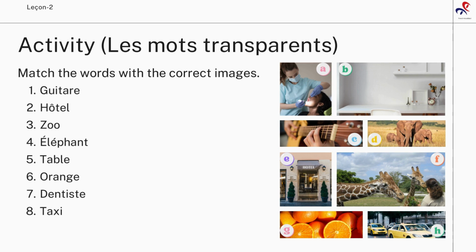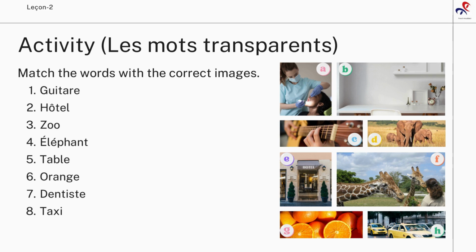Okay, let's check your answers. The first one, guitar. Guitar, it's C. Hotel. Hotel is image E. Zoo. Zoo is F. Elephant. Elephant, as it's simple, it's D. Table. Table is B. Orange. Orange is G. Dentiste. Dentiste, quite similar, it's A. And the last one, taxi. Taxi is H. I hope you got all of them correct.